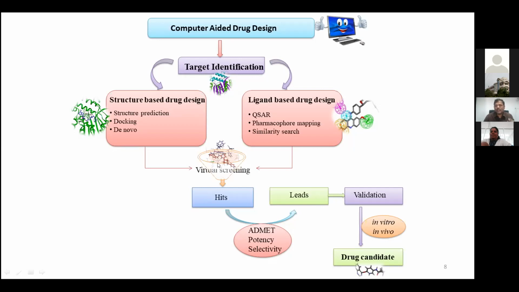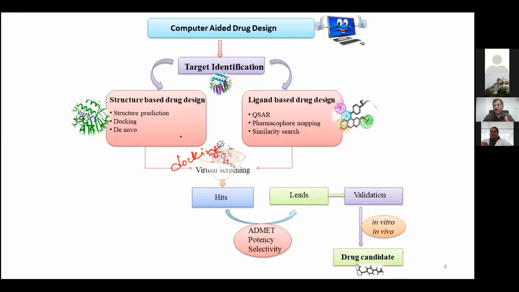So here comes the term docking. It is just like the example I gave you just now. I'll give you a chocolate, a small biscuit, and then a coconut. How can you decide which one can fit into your pocket? You are aware of the size of your pocket, and nobody has a pocket large enough to accommodate a coconut. You have your own pocket, and you know the structure of the pocket, how much space is available.